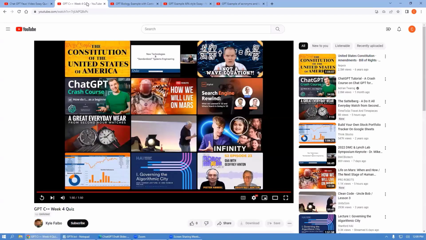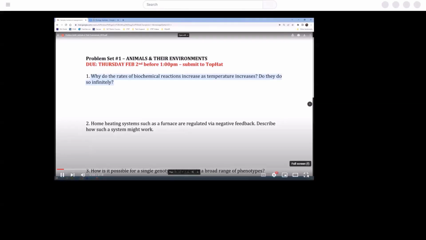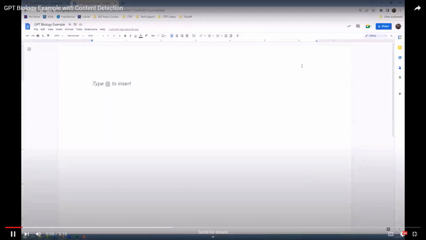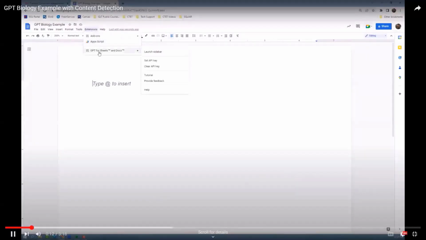Okay. The next one I'm going to look at is from biology. Again, I'm using this one to highlight some of the voice that you can tend to see within the responses here. The other thing I want to highlight is that GPT has an API that can be made available in both Google Docs and Google Sheets.